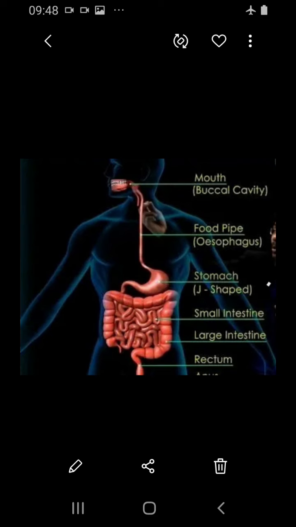Only the esophagus will contract and relax to move the food materials, and after reaching the stomach, the gastric glands present in the stomach will make the food change into smaller particles. From complex, it is changing into simpler material. The gastric glands present in the inner wall of the stomach secrete the gastric juice.